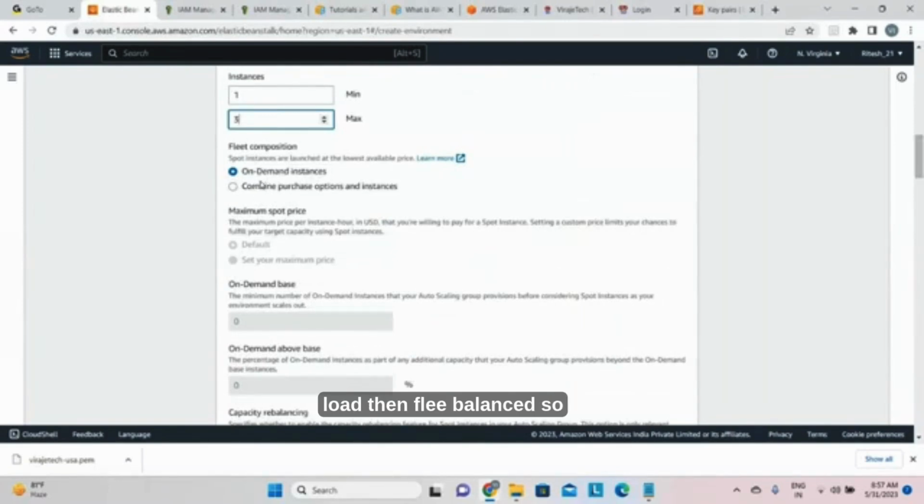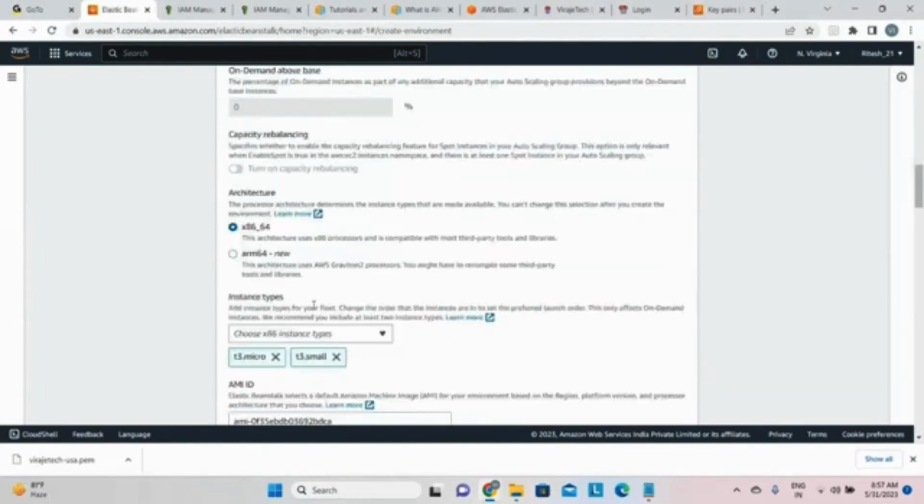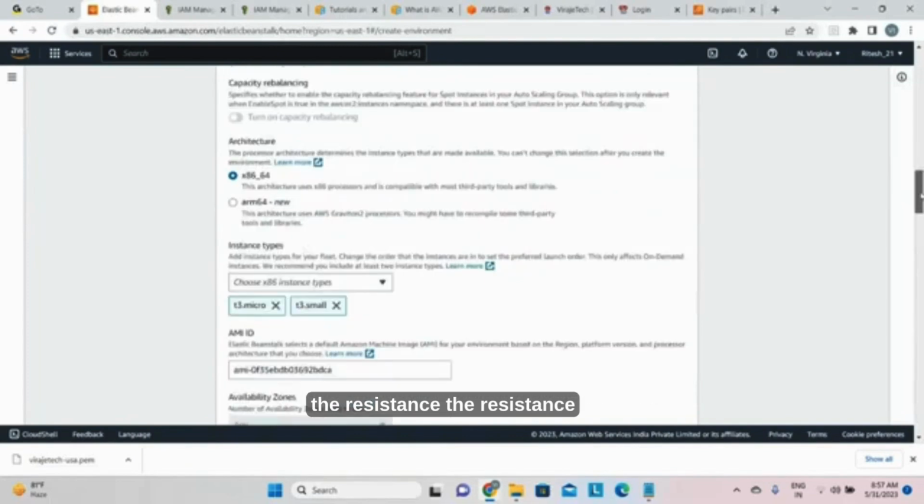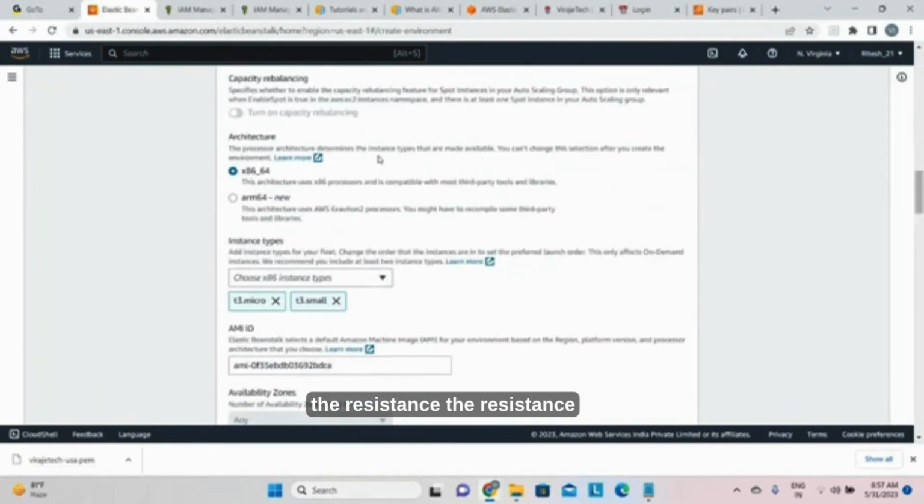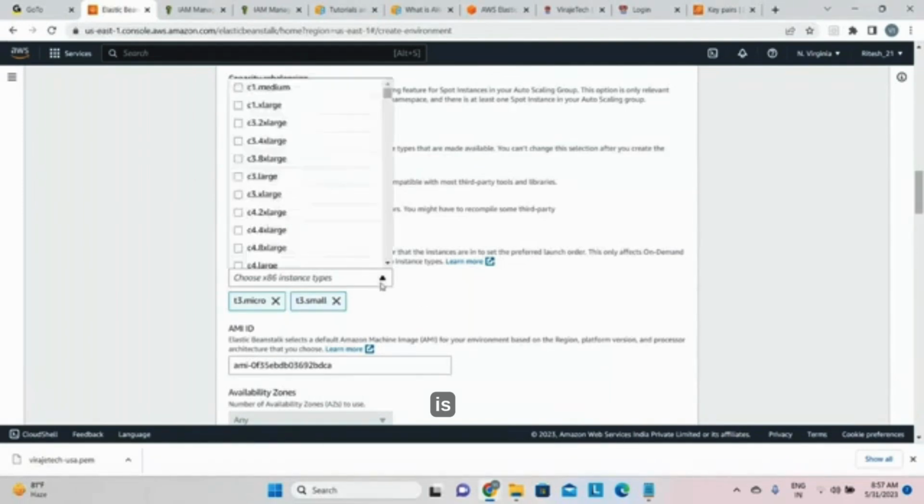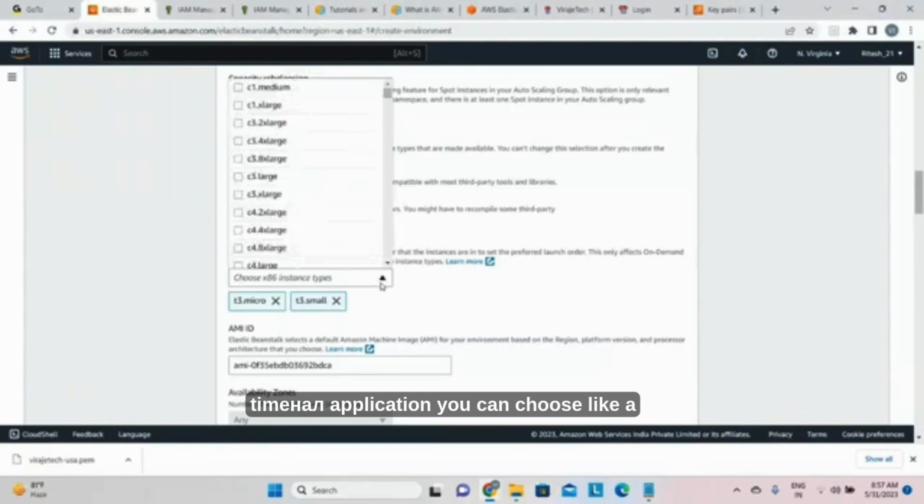Then fleet composition is kind of a plan of your machines. Okay, so on-demand instances. Then architecture, so your application is supported, architecture is x86 64-bit, you can use that. Now instance type, so T3 micro, T3 small, you can choose whichever you want. There are various other options also available. Based on your application, you can choose large and so on.